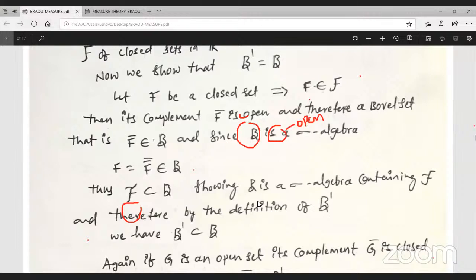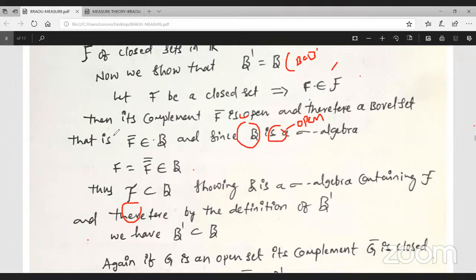Therefore, F is a subset of B only, showing that B is a sigma algebra containing the closed sets. And observe here, if you want to prove that B dash equals B, it is enough to prove that B is a subset of B dash and B dash is a subset of B only.